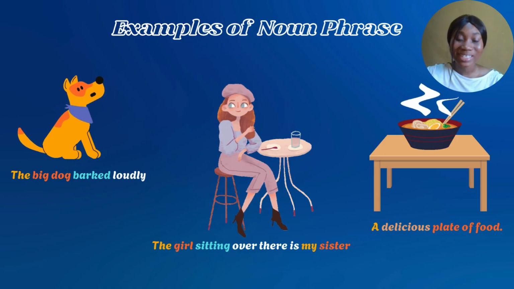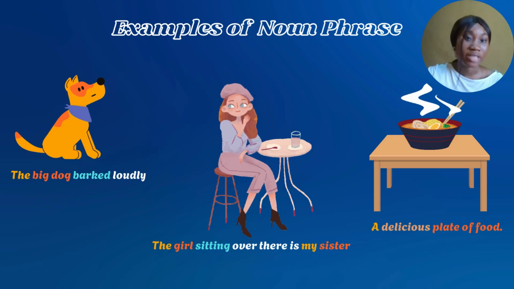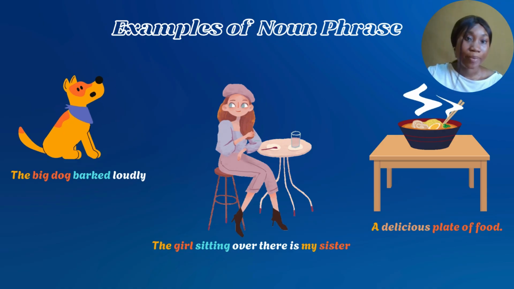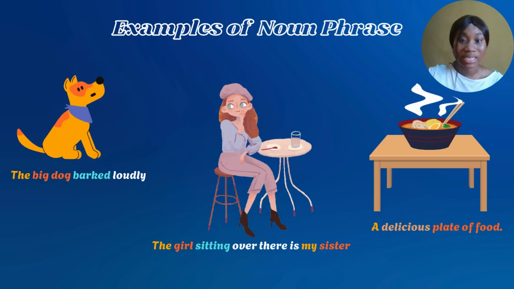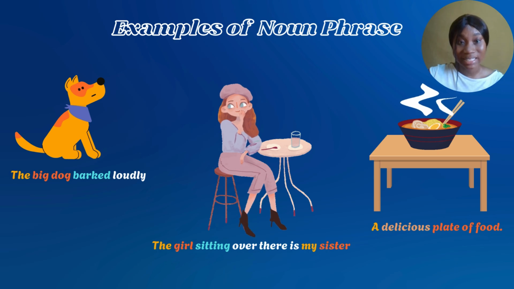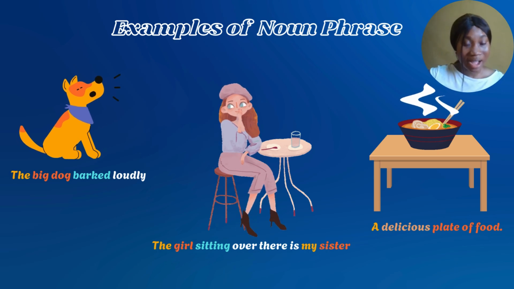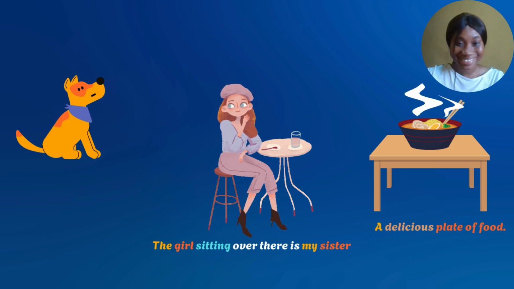So a noun phrase can be simple or complex. Simple, whereby you have the crying child, a woman, a man, a boy, my sister, my friend. And you can have a noun phrase being complex, when I say the girl sitting over there is my sister. So I have two nouns in that sentence, the girl and my sister, because the person is a girl and the person is my sister.